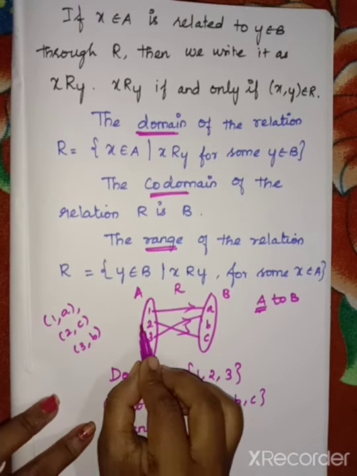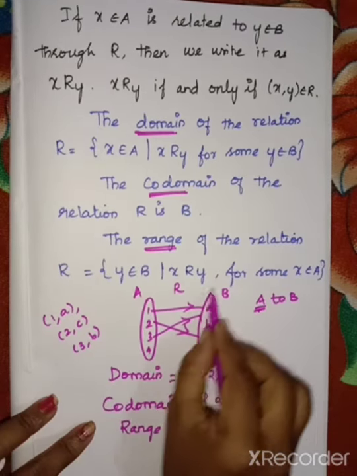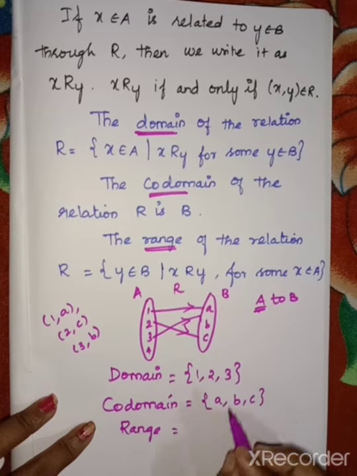So here we have A. So which one is related with B? So here we have the B element. What are the elements there?